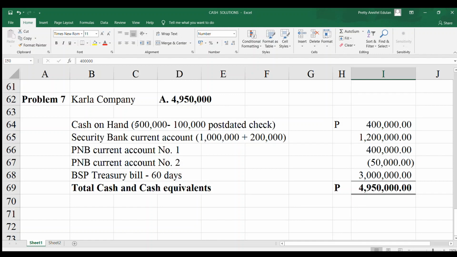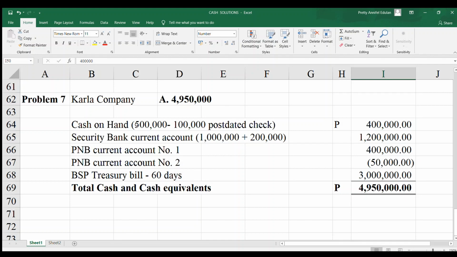How about the postal money order? Yes, this is considered cash. It is already included in the 500,000, so no need to add. But if it said that cash on hand does not include the postal money order, that is the time you will add 40,000.